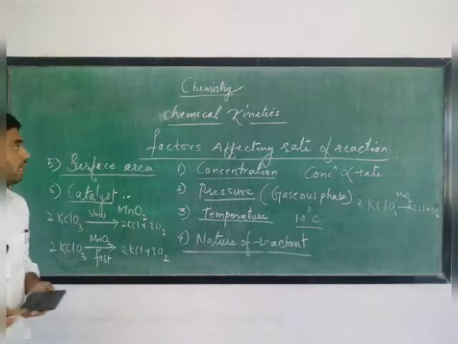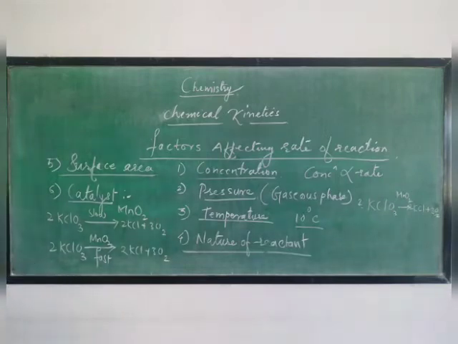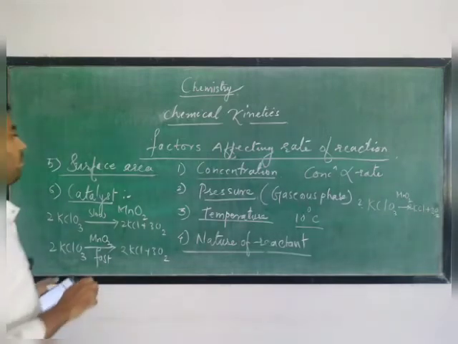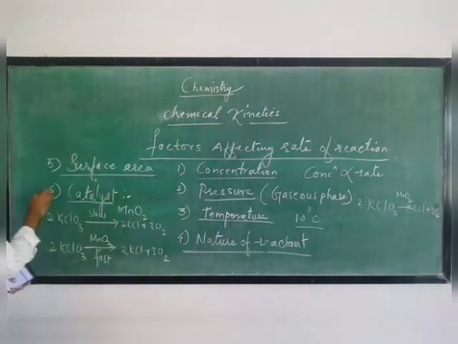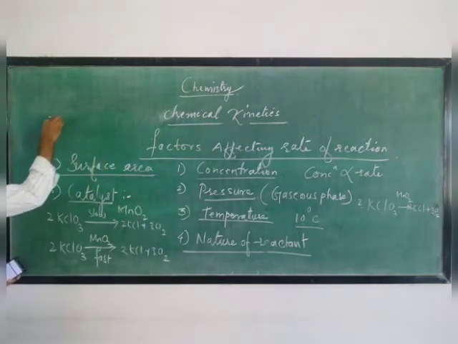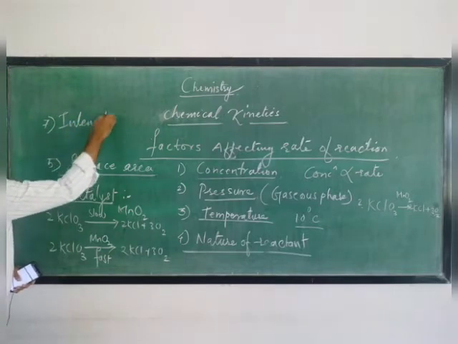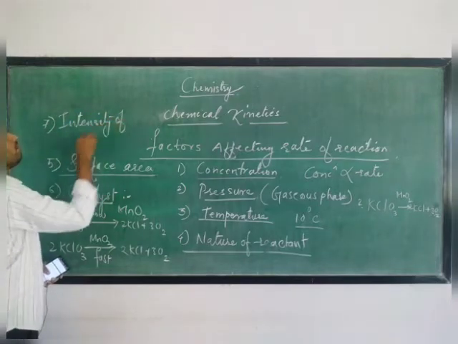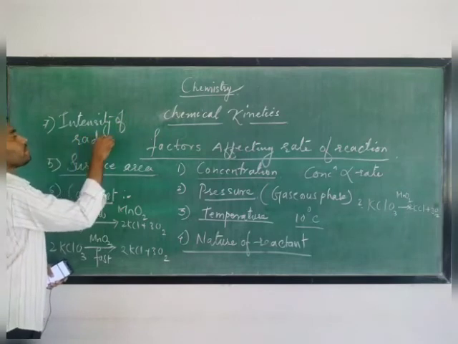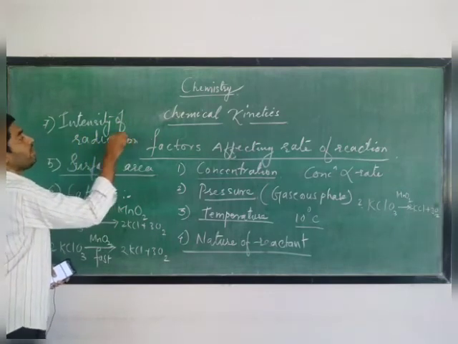Now the next characteristic is intensity of radiation, the fifth, sixth and seventh factors.